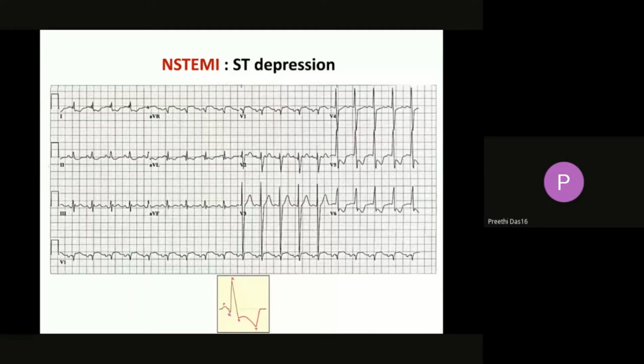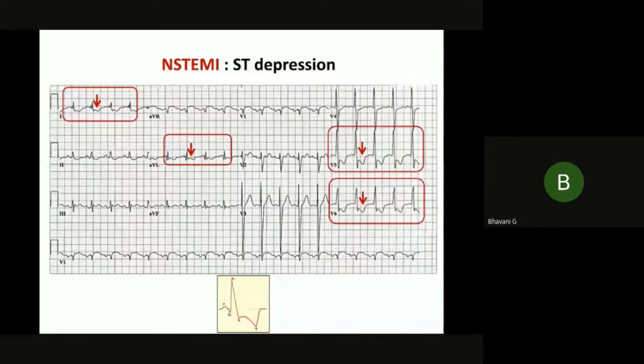So this is an ECG showing ST segment depression and T wave inversion. Below the yellow square is the actual picture of an NSTEMI. Here you see the ST depression and T inversion in L1, AVL, V5 and V6, suggestive of NSTEMI.